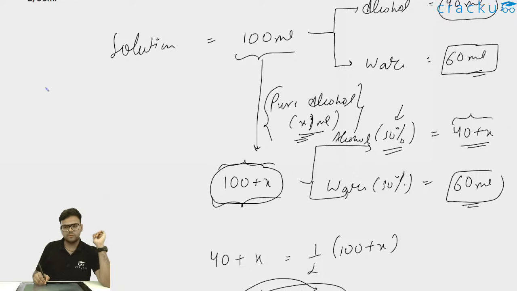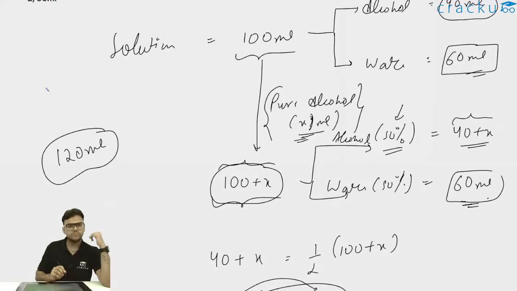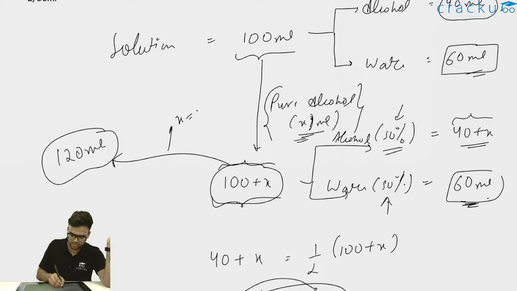Now water constitutes 50%. If the alcohol is 50%, the other 50% will be water. So if the water is 60 ml and it constitutes 50% of the total mixture, the total volume of the solution should be 120 ml. So you can just equate 100 plus x is equal to 120, and again you can get x is equal to 20 ml. So both the ways I have explained.